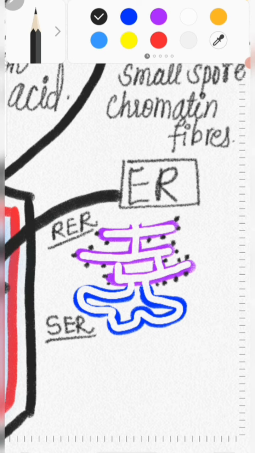Endoplasmic reticulums are very important as they conduct the protein molecules. The function of the endoplasmic reticulum is to transport the protein molecules which are formed here in the